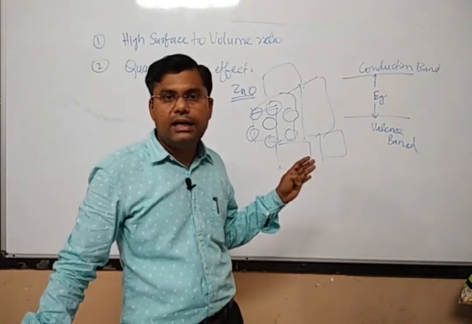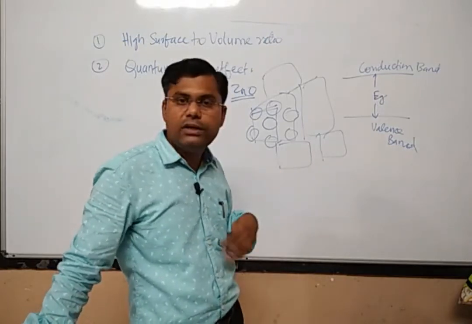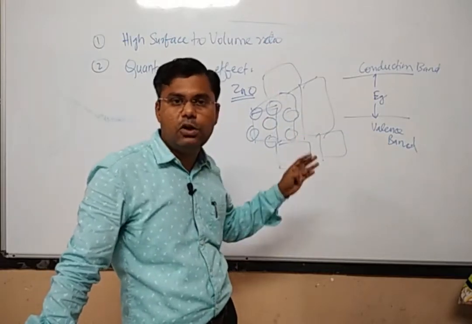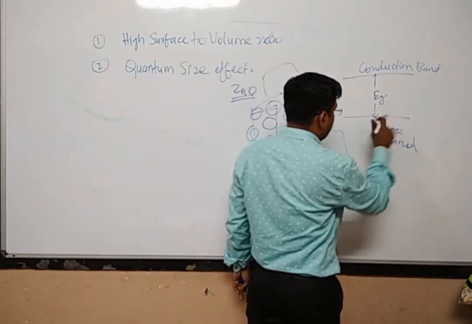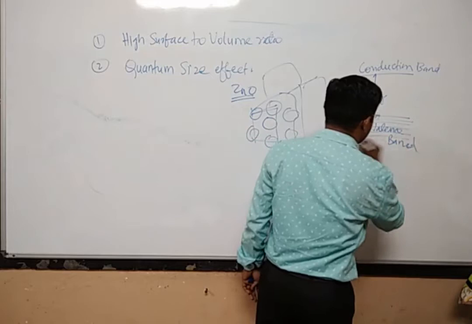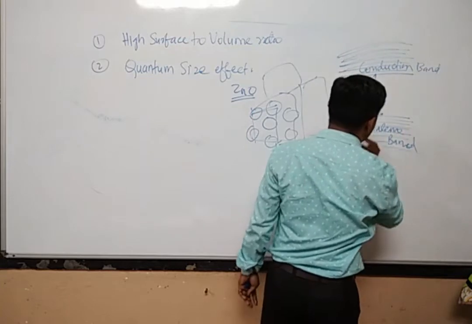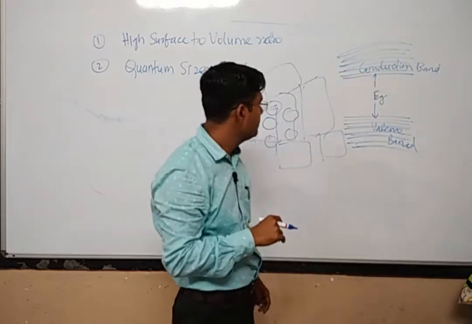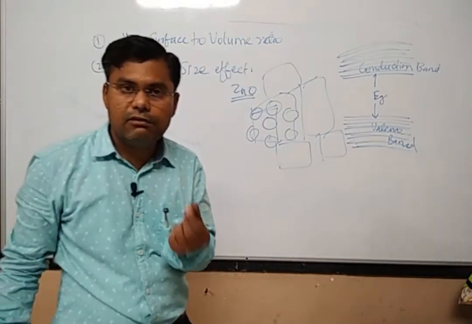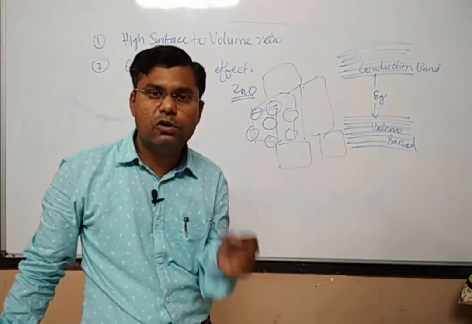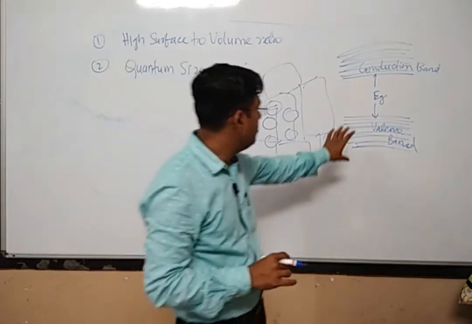For a semiconductor the band gap is up to a maximum of about 3 electron volts, and if it is an insulator then the band gap is very huge, of the order of 6 electron volts and so on. Now the valence band consists of so many energy levels, and the conduction band also consists of so many energy levels. These are the excited energy levels, and these are the ground state energy levels of different atoms or molecules. Whenever bulk crystals form, each energy level associated with an individual molecule or atom is mixed together, and one band is formed.